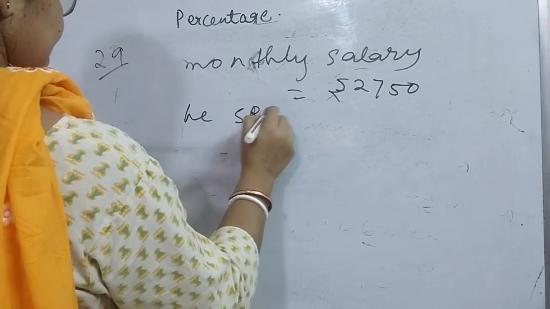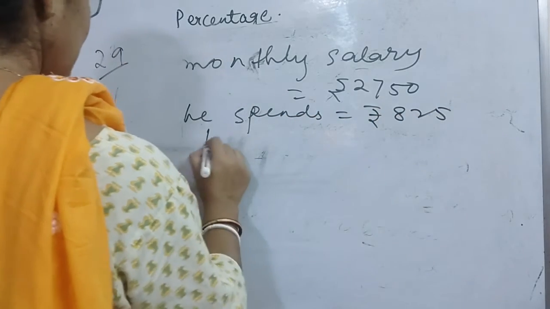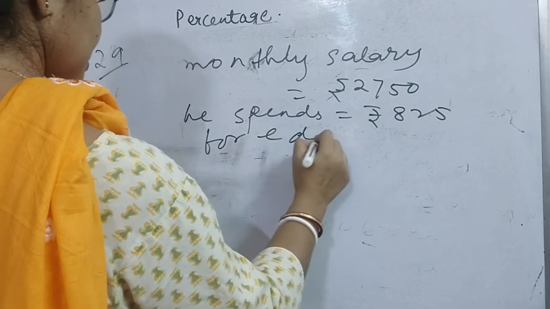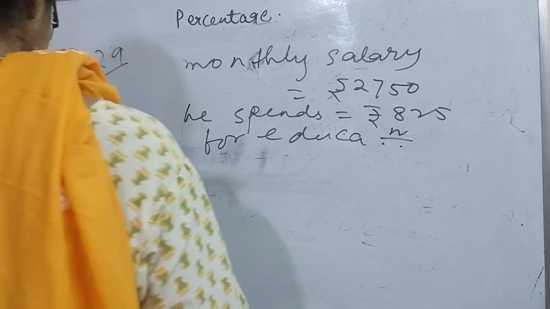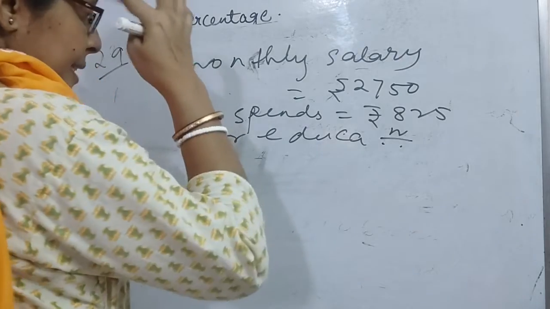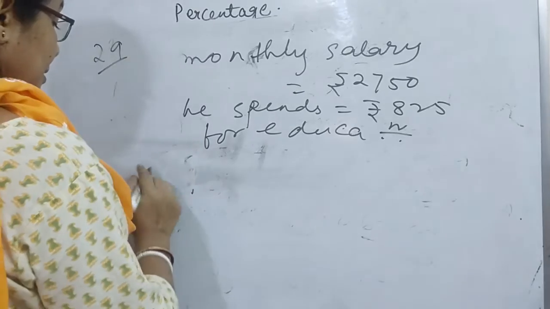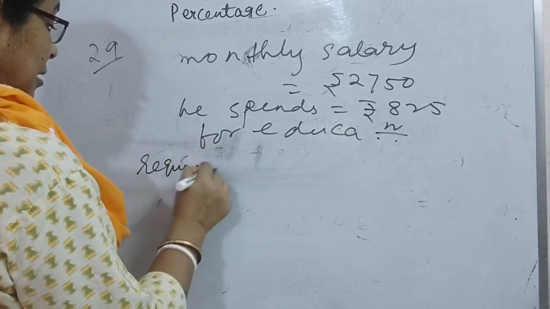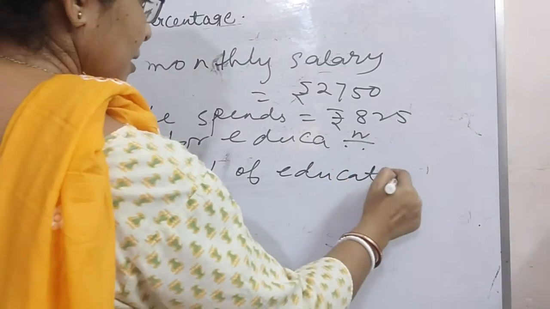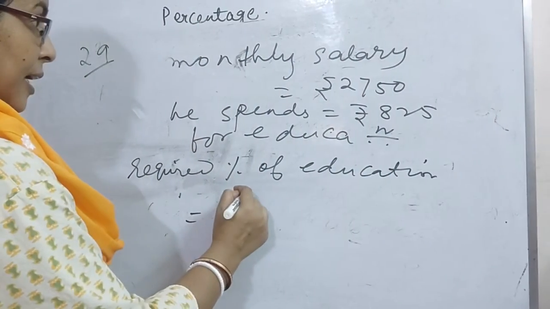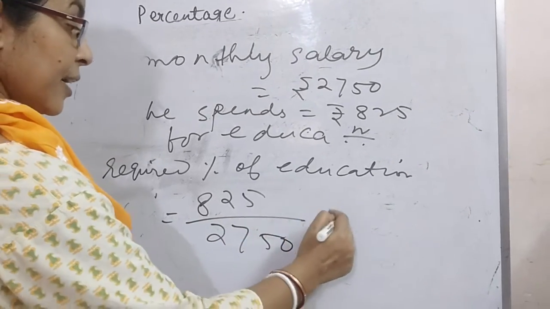He spends rupees 825 for education. So the required percentage of education equals 825 by 2750 into 100%.